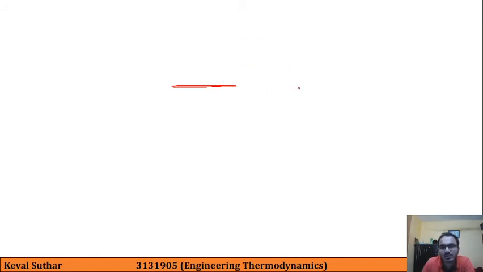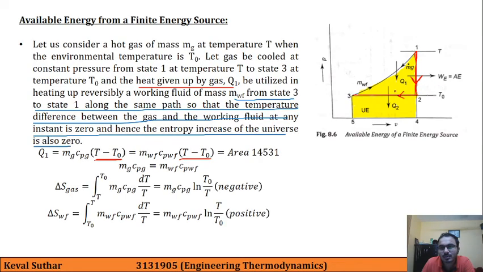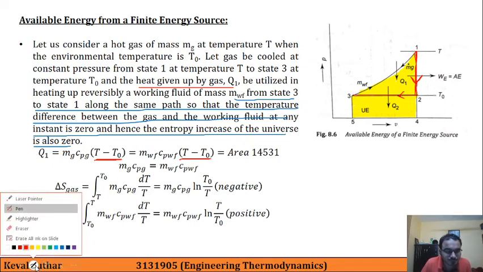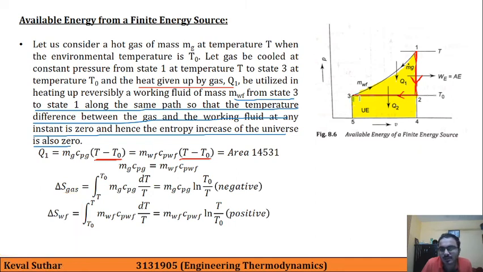So in this figure, this yellow portion is total Q1, the unavailable energy part is given by this region.